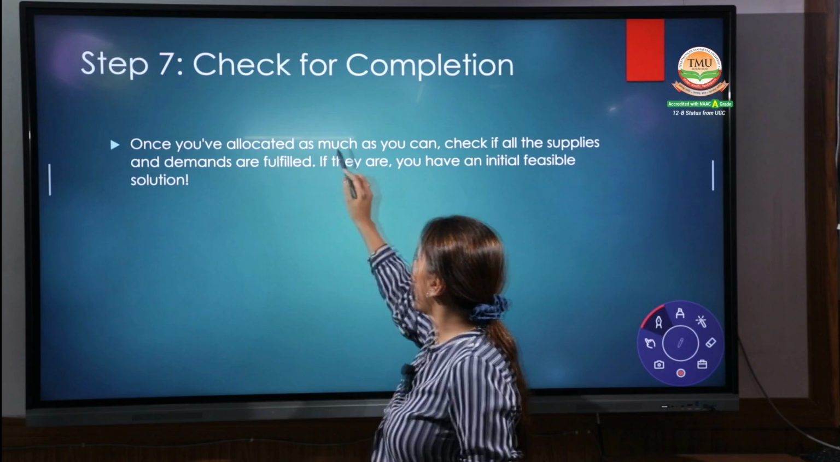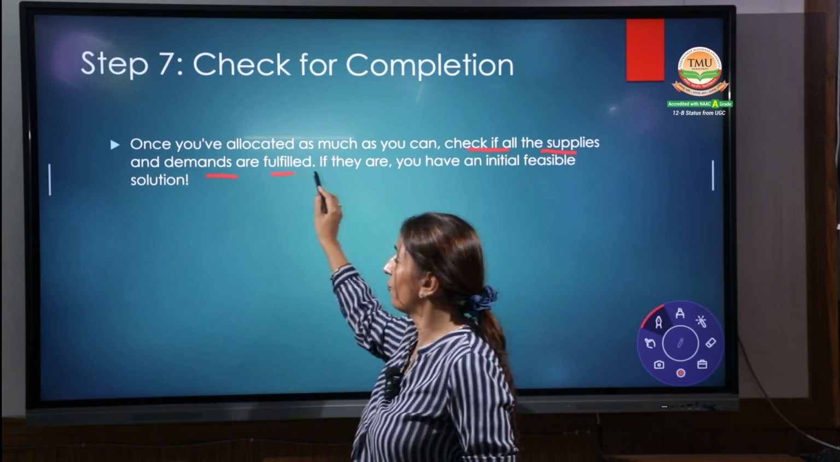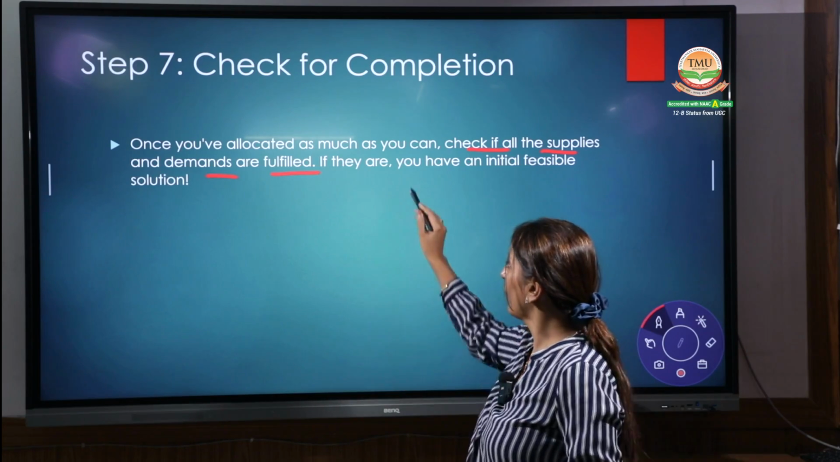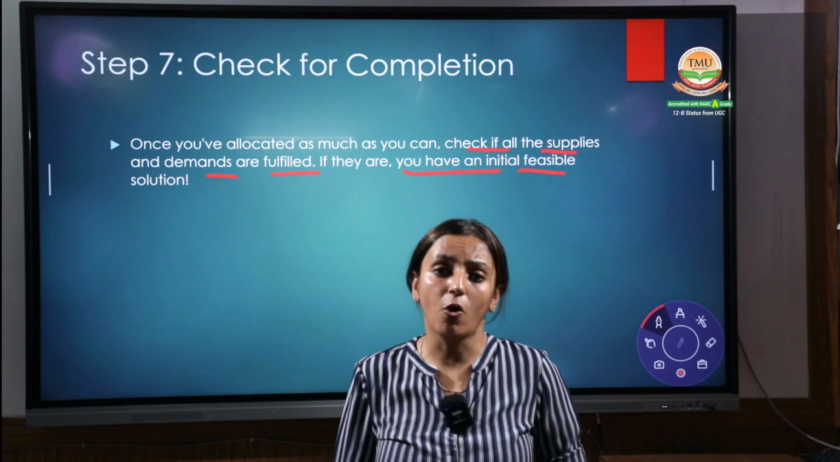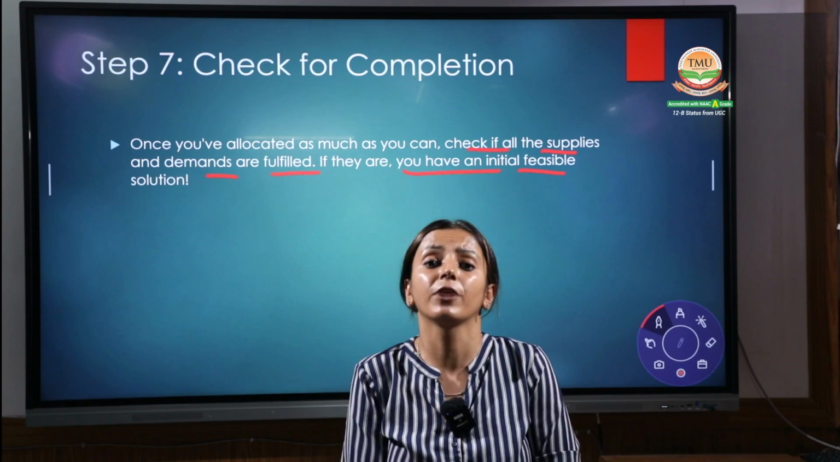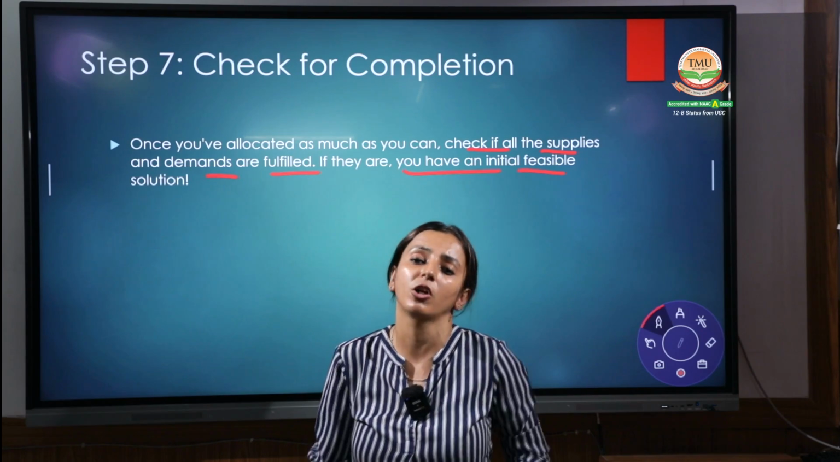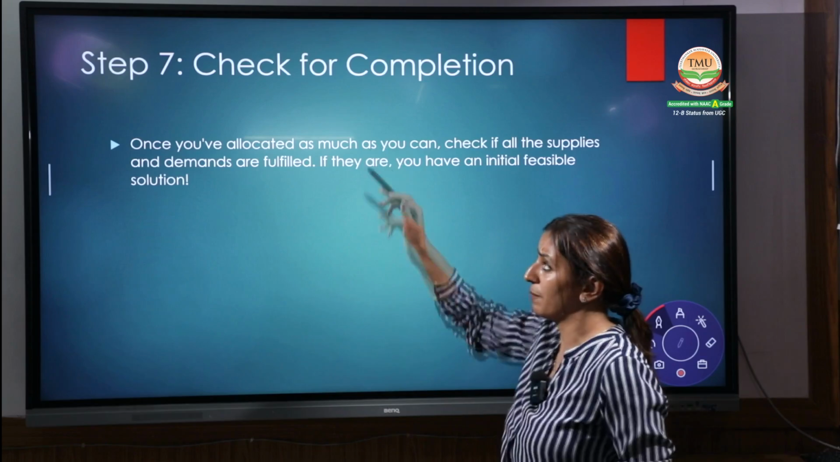Once you have allocated as much as you can, check if all the supplies and the demands are fulfilled. If they are fulfilled, you have the initial feasible solution. If you have fulfilled all the things, that means you are able to find the initial feasible solution with the help of the first method, that is the north west corner method. This is what the step is, that's step number 7.